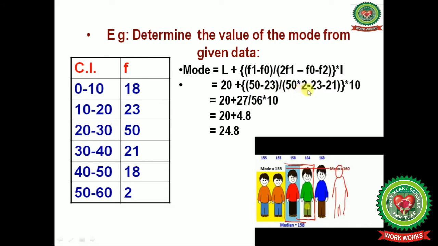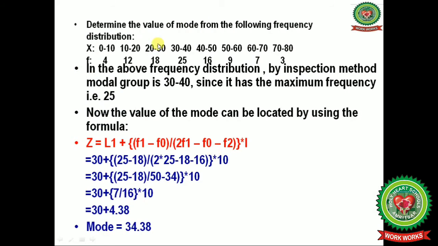Next one is 2F1, 2 multiplied by 50, minus F0, we are having 23, and F2, that is the frequency succeeding the model frequency, that is 21. After calculation you will get the value of the mod, that is 24.8.